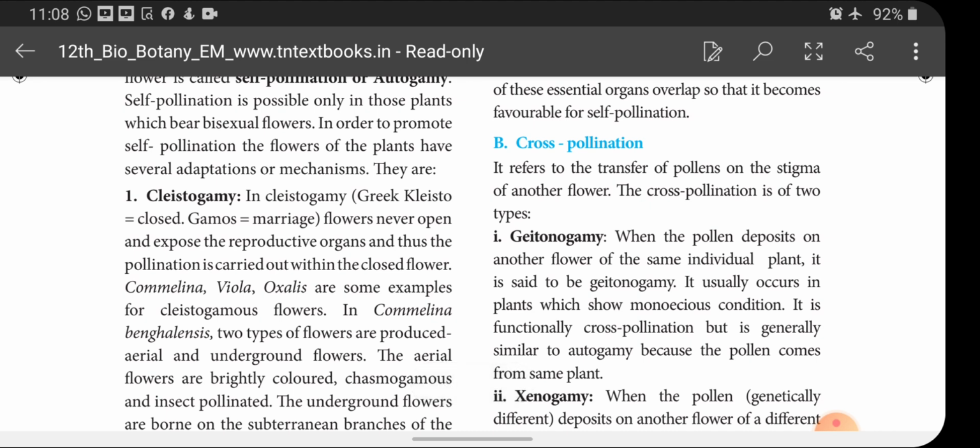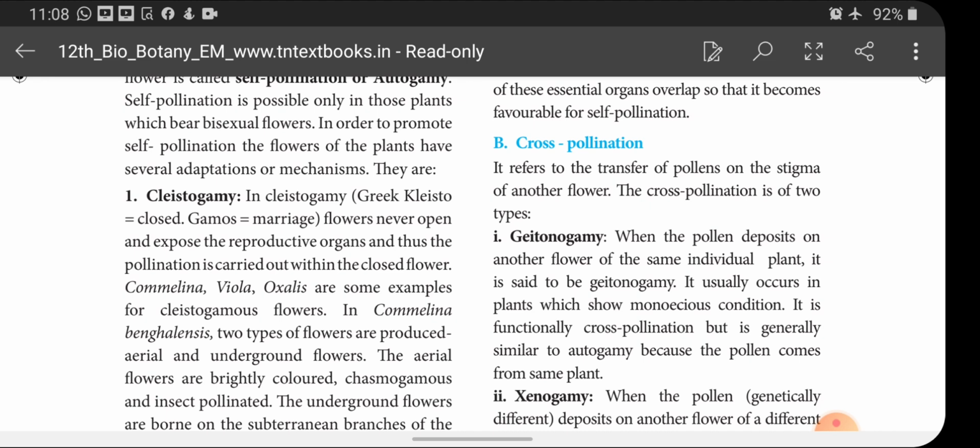In cleistogamy, flowers never open and expose the reproductive organs, as we have already discussed, and thus the pollination is carried out within the closed flower. Since the flowers are not opened, the male and female reproductive parts of the flower remain inside the flower itself, and thus the pollination is carried out within the closed flower itself.